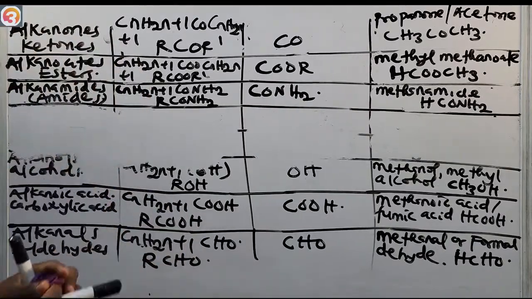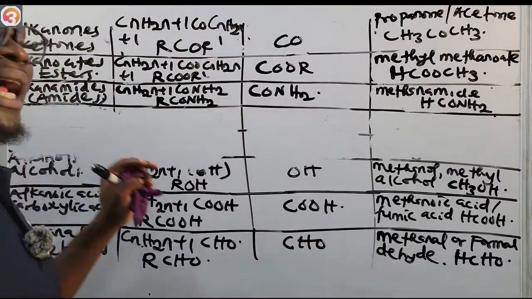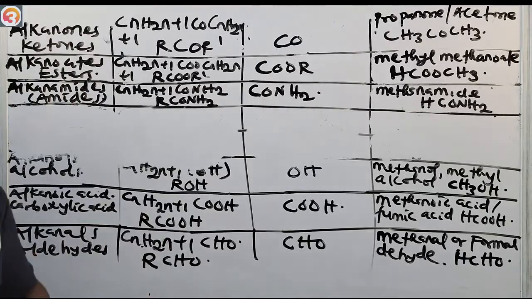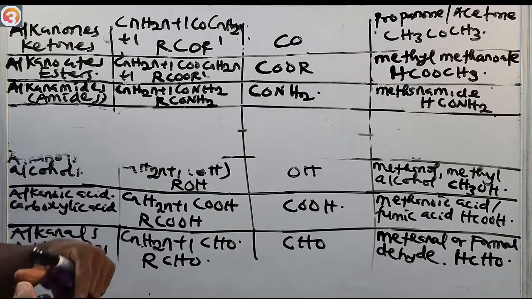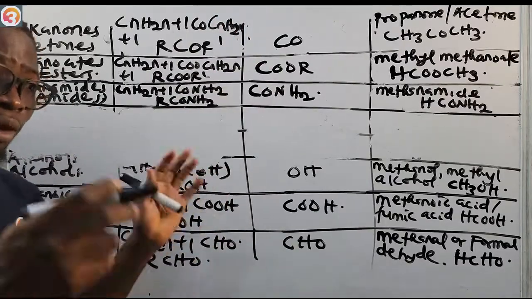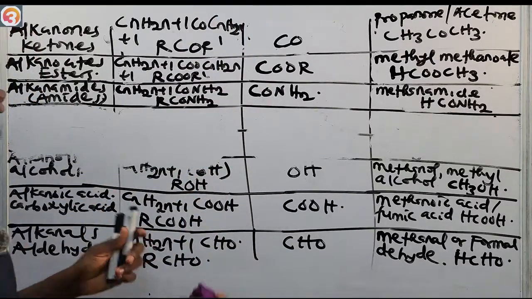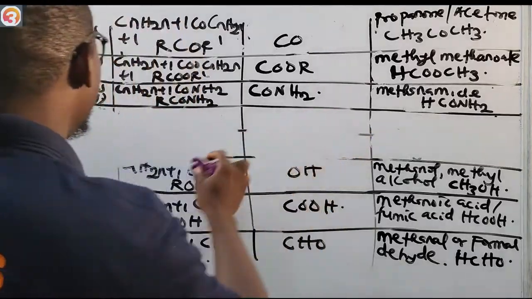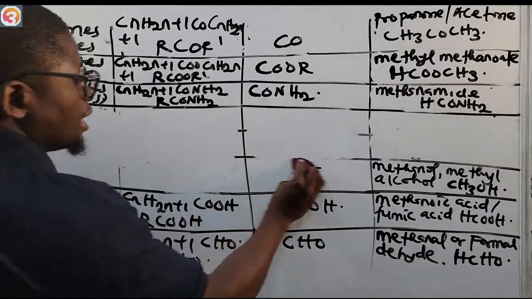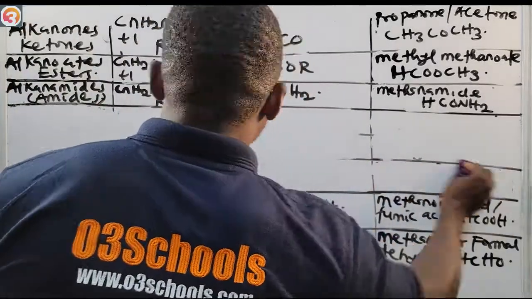If you cannot know this table, most of your problem in organic chemistry will be half solved. The others are just things you need to read up and brush up. So you need to understand the table, their functional group, the homologous series and their functional group. Then you'll be able to answer very, very pertinent questions in organic chemistry. So let's go to the alkanamides.